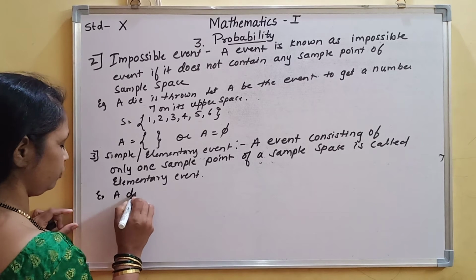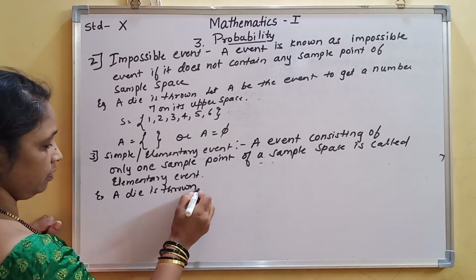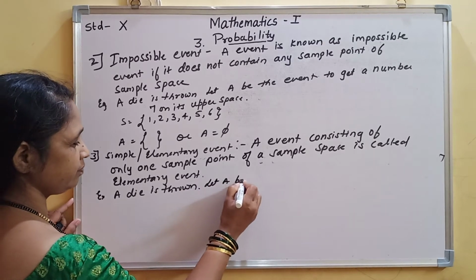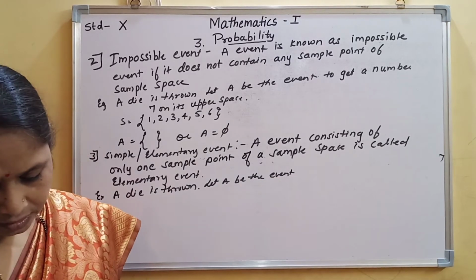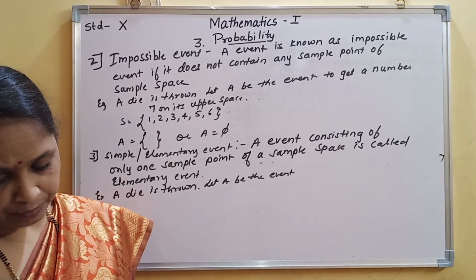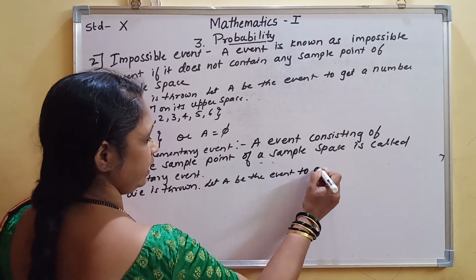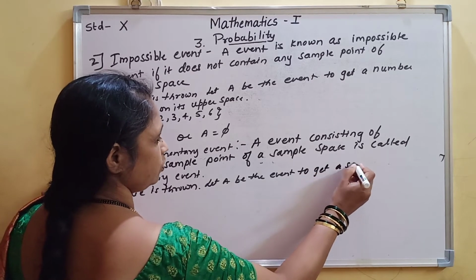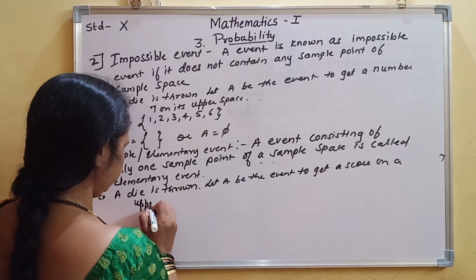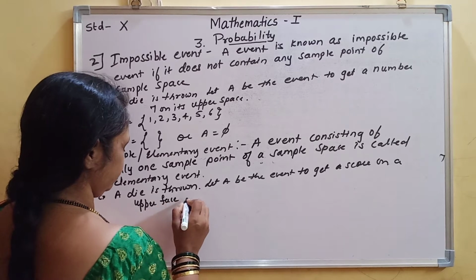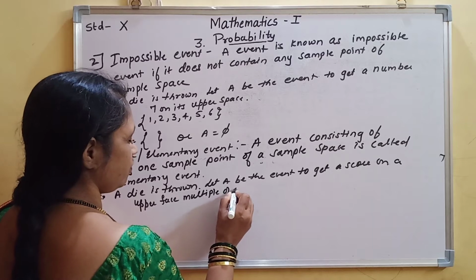A die is thrown. Let A be the event of getting a score on the upper face which is a multiple of 5.